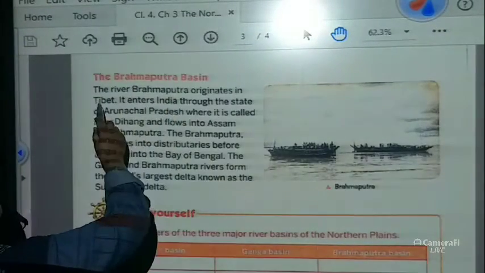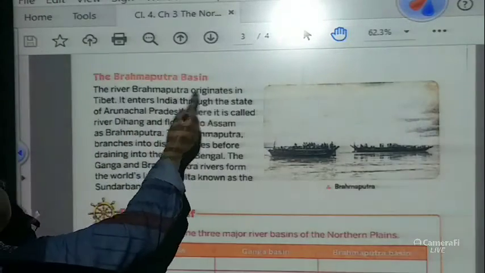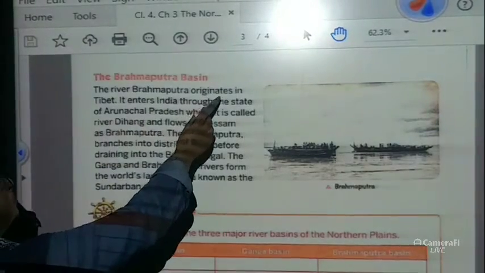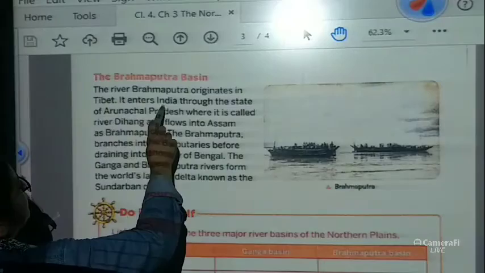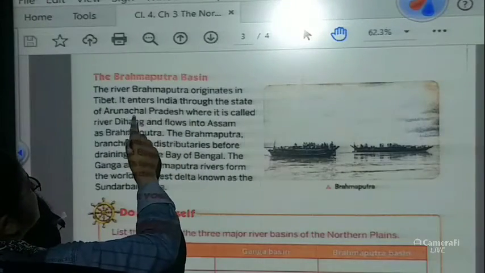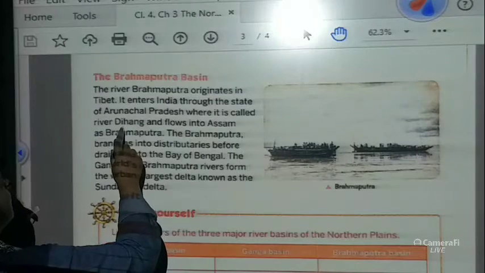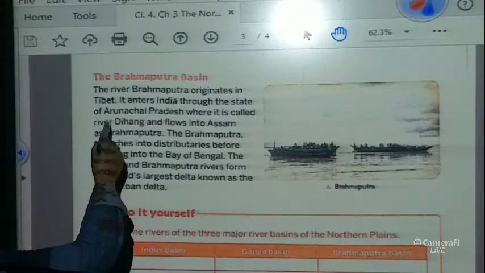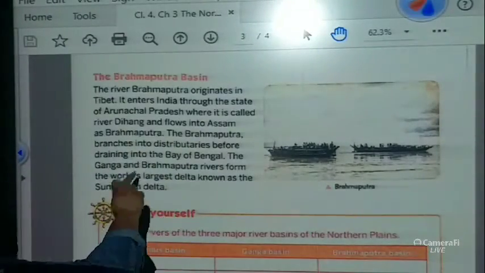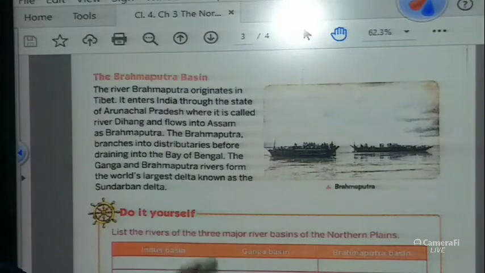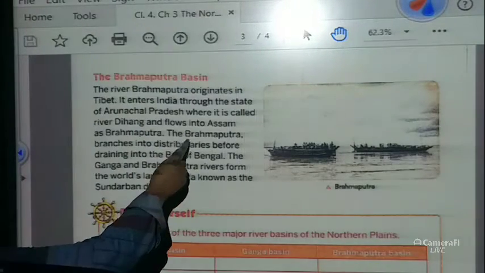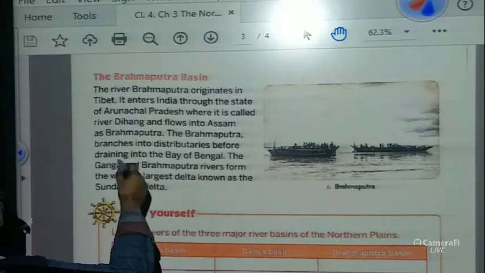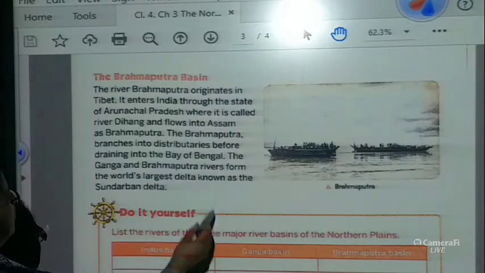The Brahmaputra basin. The river Brahmaputra originates in Tibet. Underline this portion, children. It enters India through the state of Arunachal Pradesh, where it is called river Dihang. Again underline: in Arunachal Pradesh it is called Dihang and flows into Assam as Brahmaputra. The Brahmaputra branches into distributaries before draining into the Bay of Bengal.